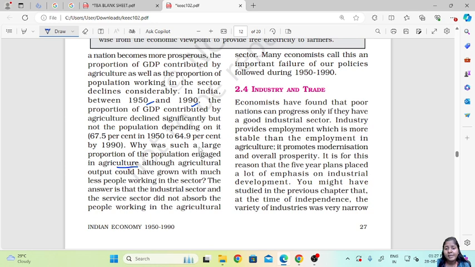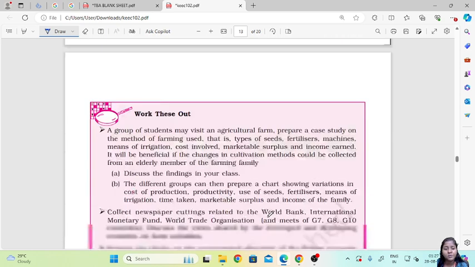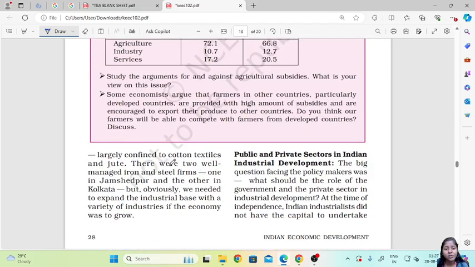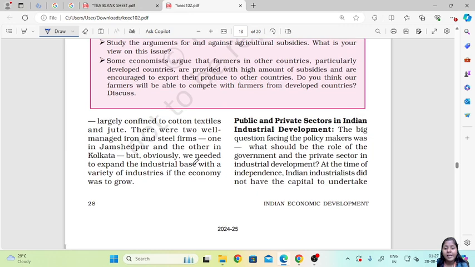Industries, as we know, provide employment which is more stable than the employment in agriculture. So it promotes modernization and overall prosperity. It is for this reason that the 5-year plan placed a lot of emphasis on industrial development. We might have studied in the previous chapter that at the time of independence, the variety of industries was very narrow and they were largely confined to cotton, textiles and jute industries. And there were only two well-managed iron and steel firms, one in Jamshedpur and another one in Kolkata.